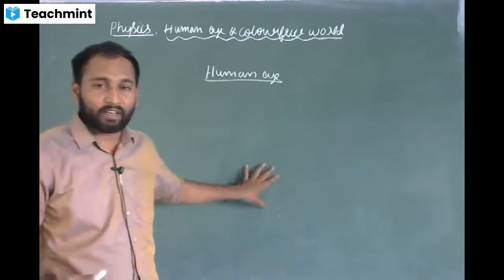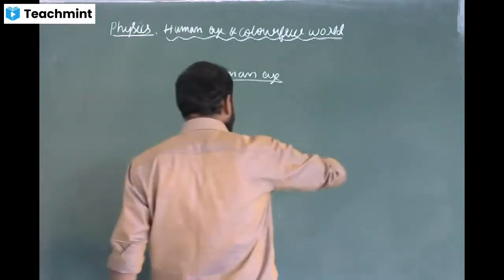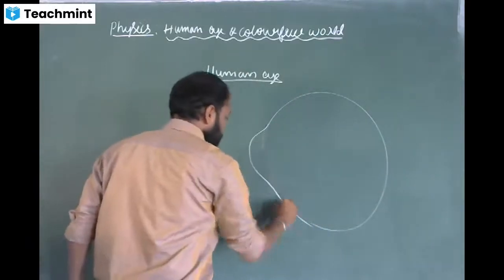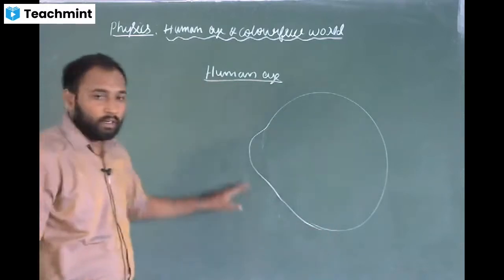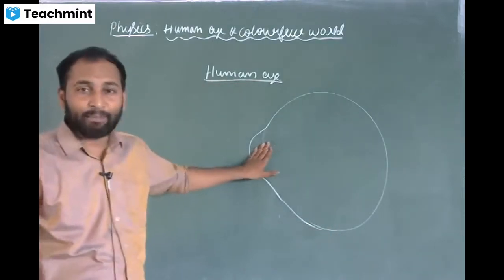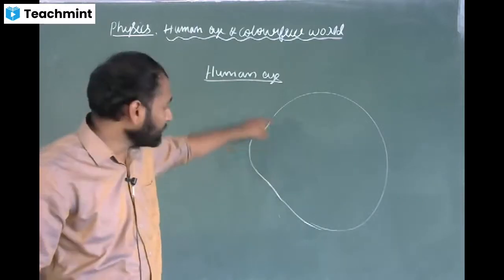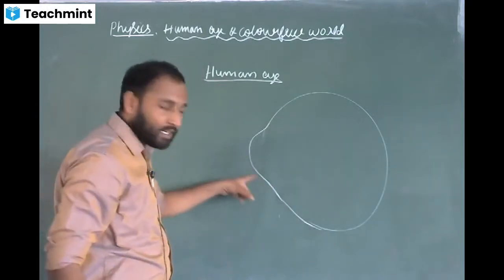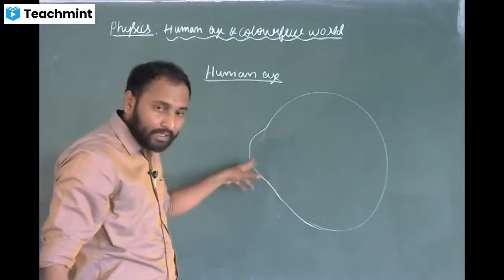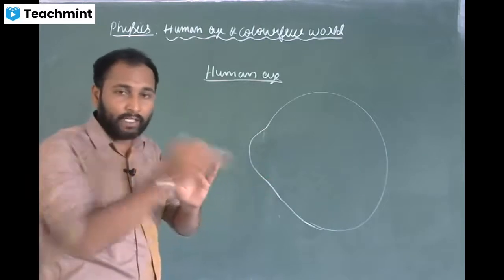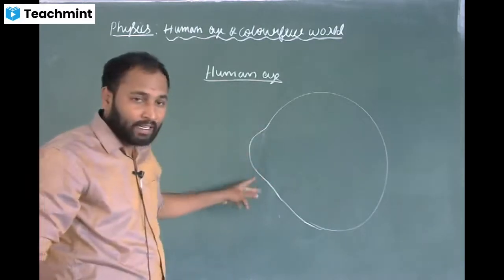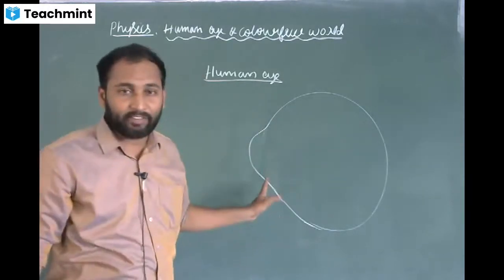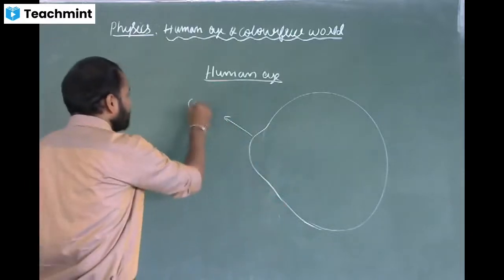So I will be writing the structure of the human eye now. It consists of a spherical shape. The human eye forms a transparent bulge at the front surface of the eyeball. So this is the eyeball, this is the bulge. Transparent in the sense that you can see through it. This transparent bulge in the front surface of the eyeball, we call it the cornea.